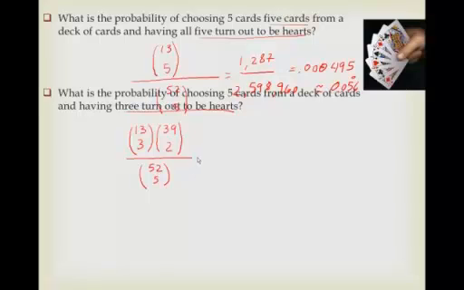So 52 choose 5. And that turns out to be 286 times 741, all over this 2 million number, and that's 0.0815, which is about 8%. That's a lot better.